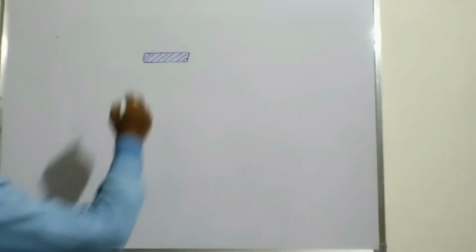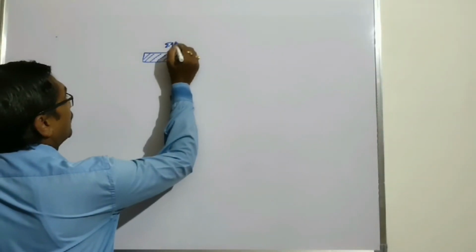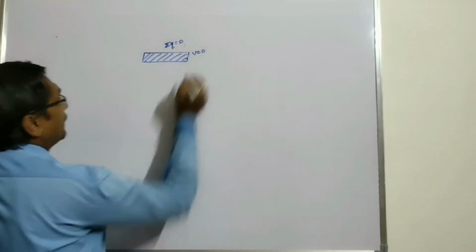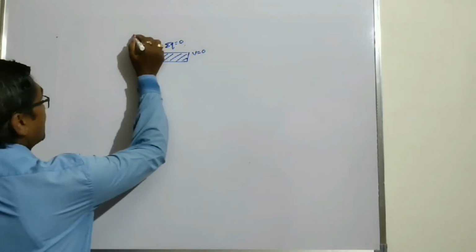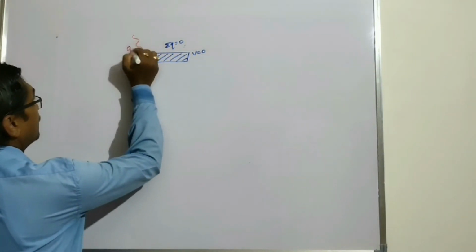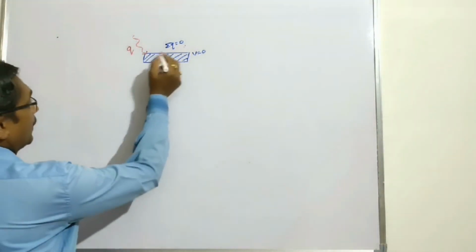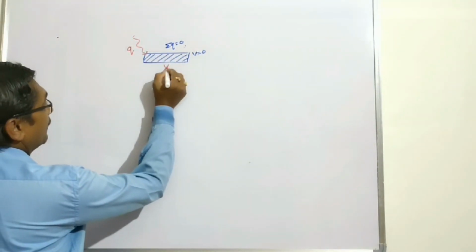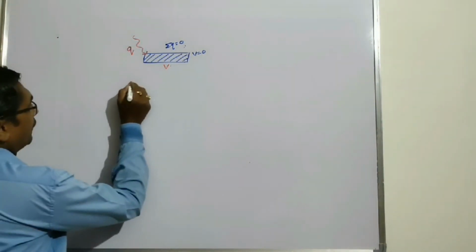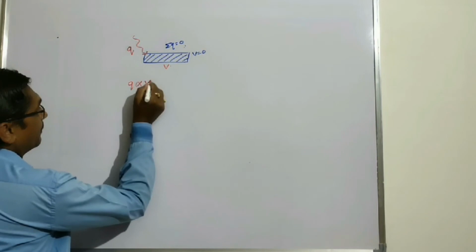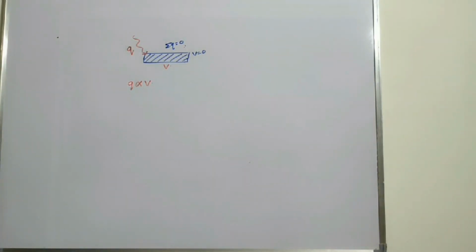But if we provide some charge Q to the substance, then the potential developed on the surface of the body is V. So we can say charge Q is directly proportional to potential difference V.